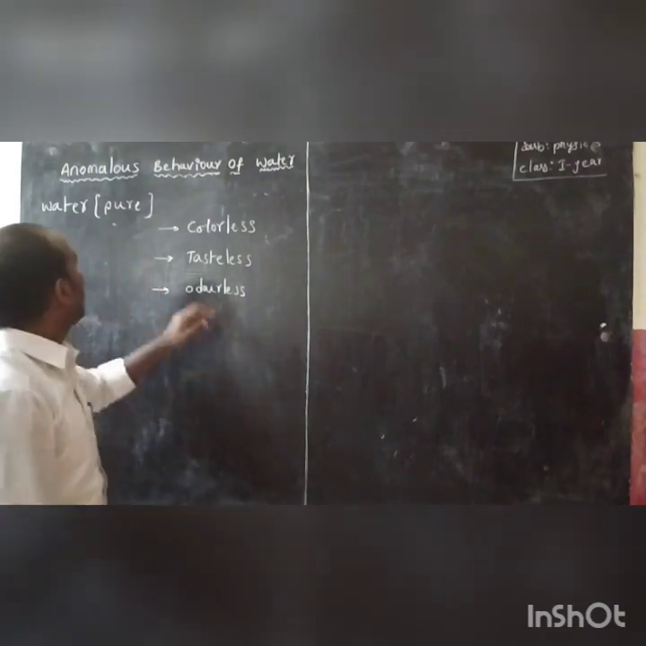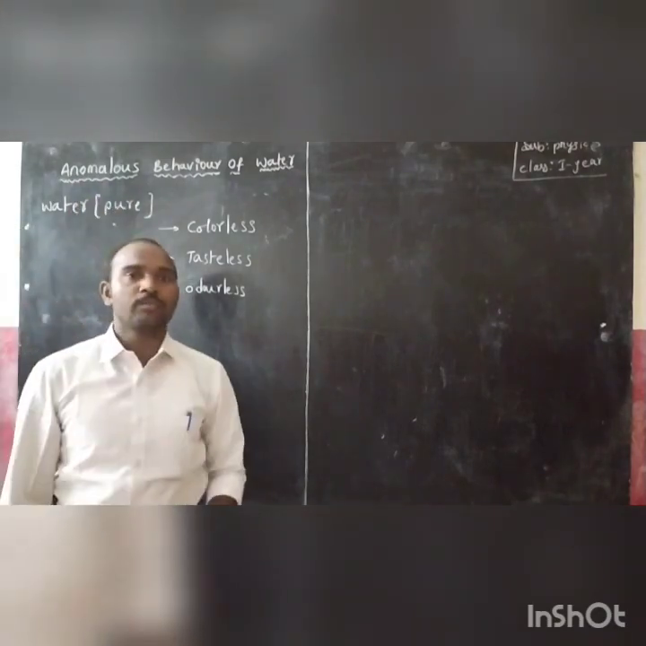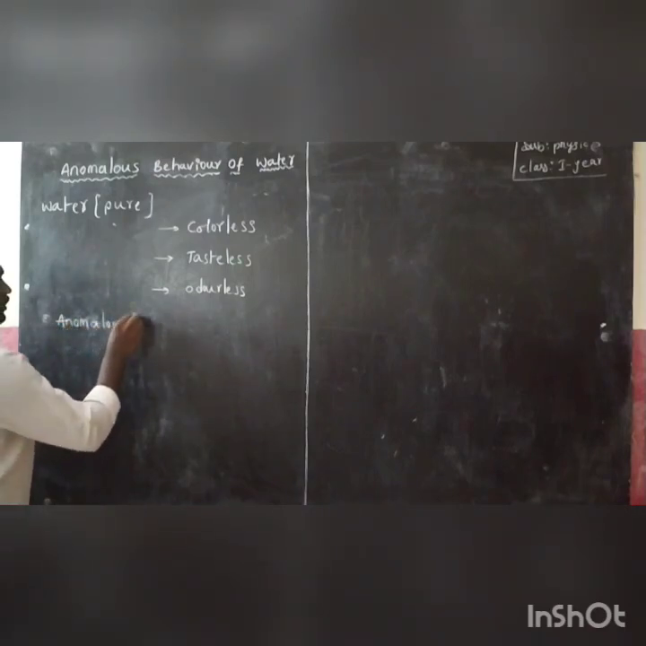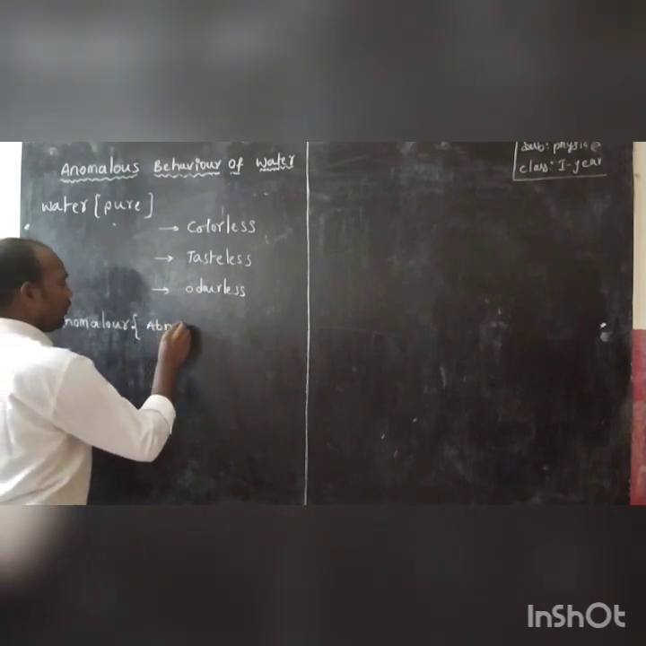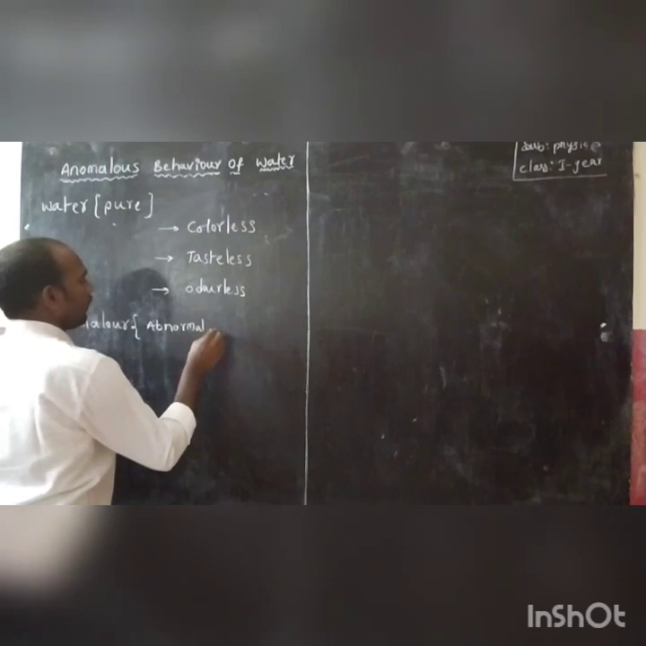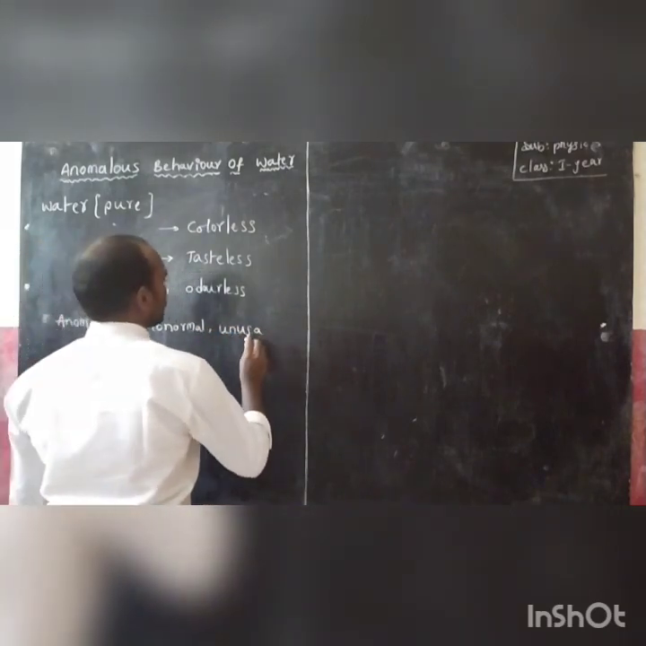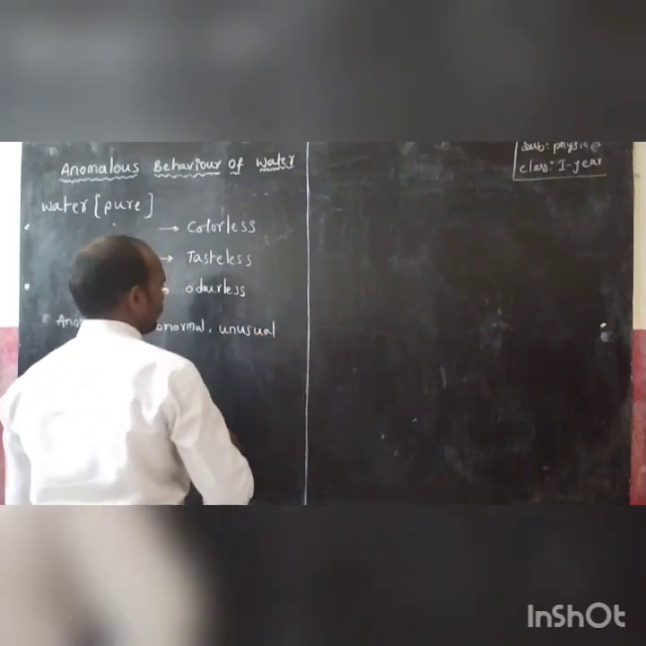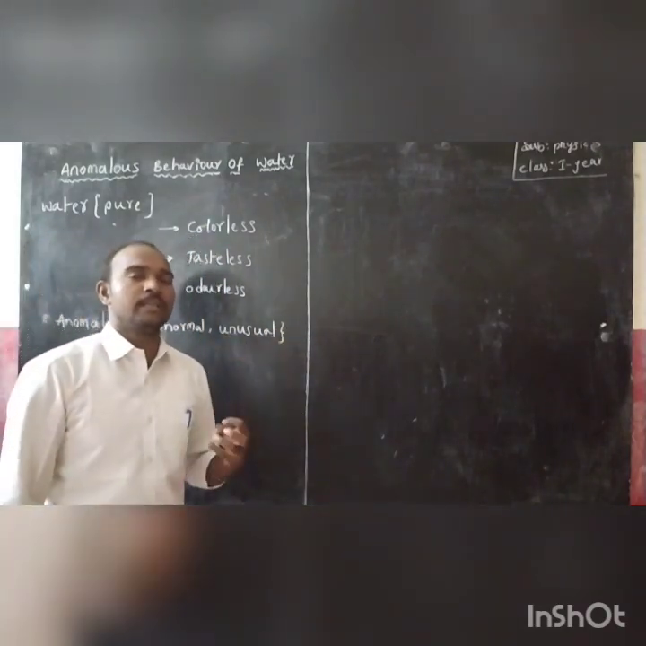In this case, the anomalous behavior of water. Anomalous means abnormal or unusual. Abnormal means different. Abnormal or unusual, which means different.